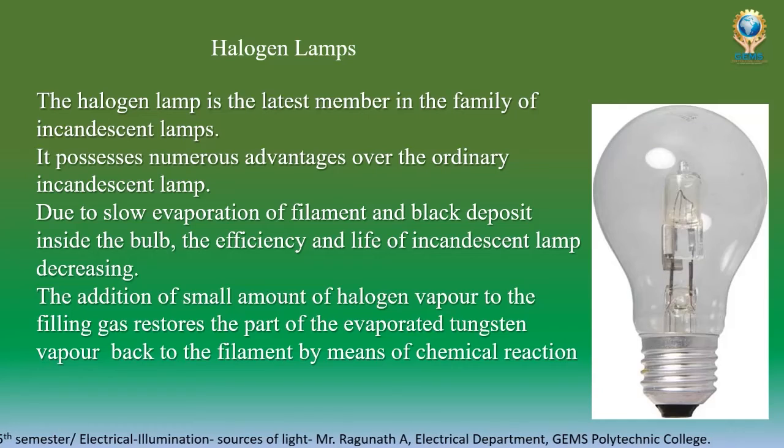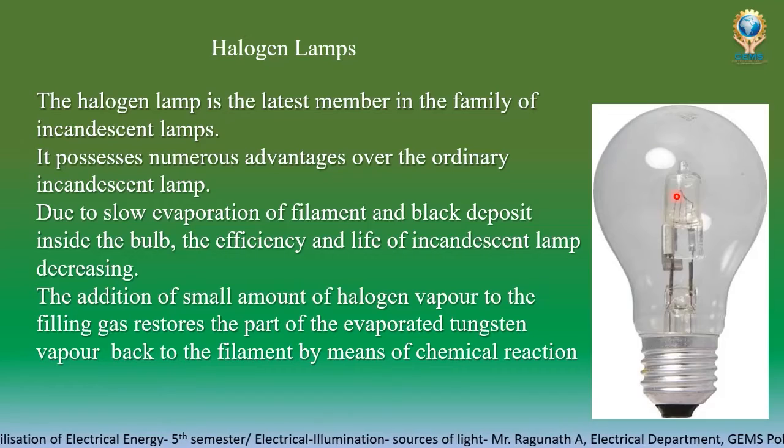And then here we have one extra coat, a quartz metal cover around the filament. Inside the quartz we also have some halogen gases, and in the glass also we have some halogen gases. So what will happen?